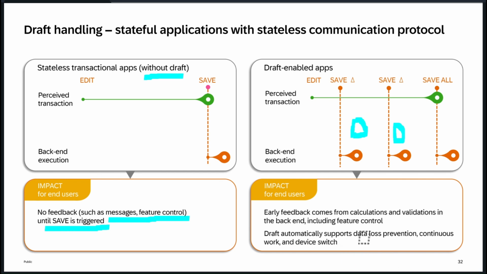Also, draft automatically supports data loss prevention, correct? It doesn't guarantee our data, but it supports against data loss. Whatever you are entering will be stored in the DB. And if I switch to a different device like a tablet or something else, I can easily get that data as well, correct?